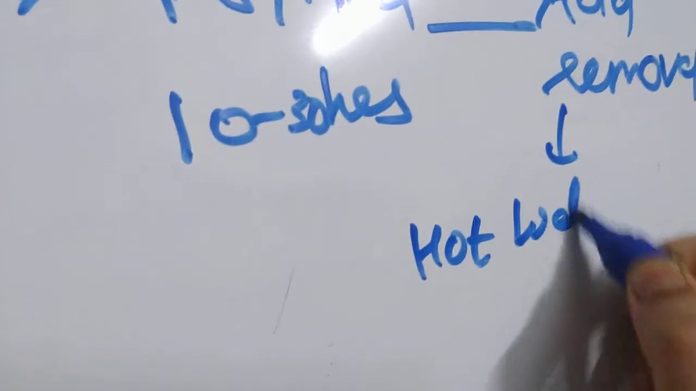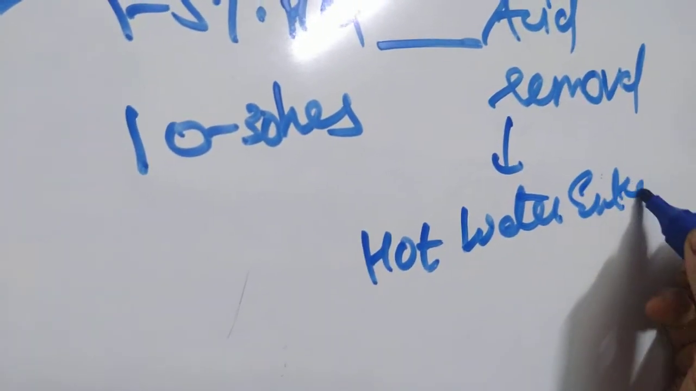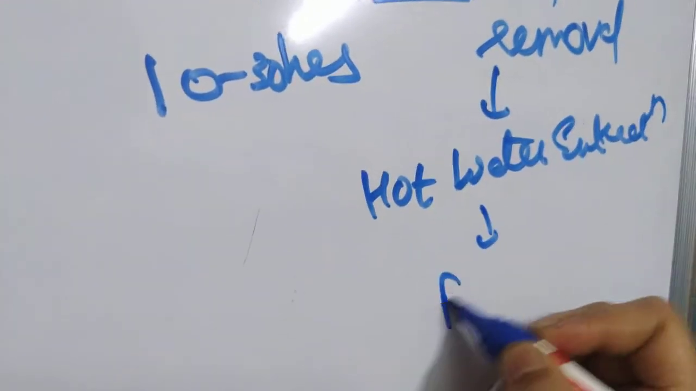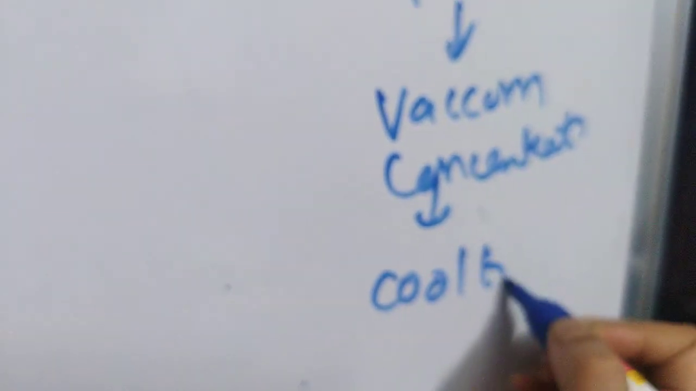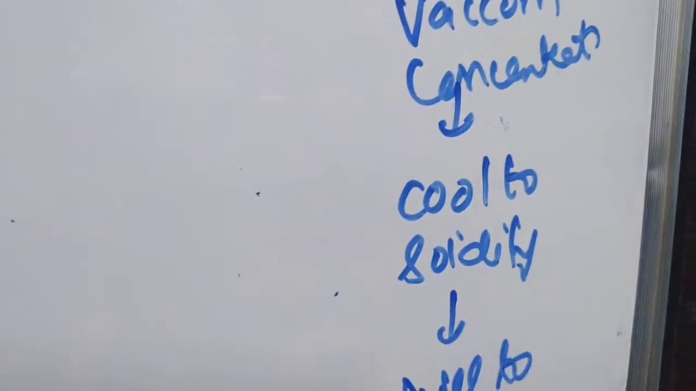You have to do hot water extraction. After extraction, filter the extract. When you filter the extract, then you have to concentrate the extract by doing vacuum concentration. Then you have to cool it to allow it to solidify. Cool it, dry it, and then you have to mill it to appropriate size. So these are the steps in the production of gelatin from pork skin.